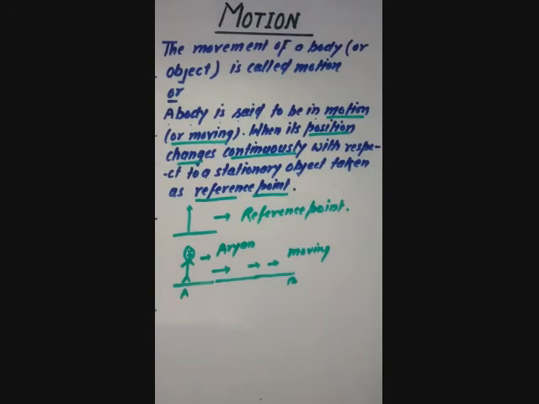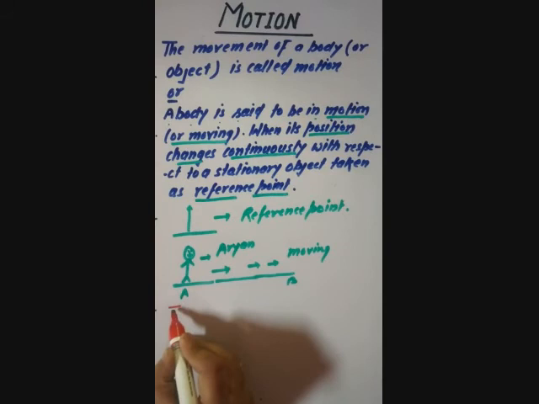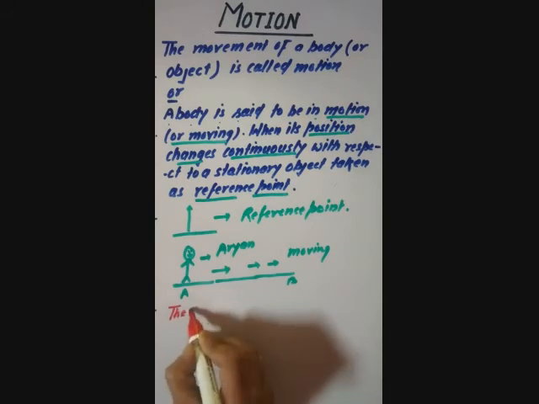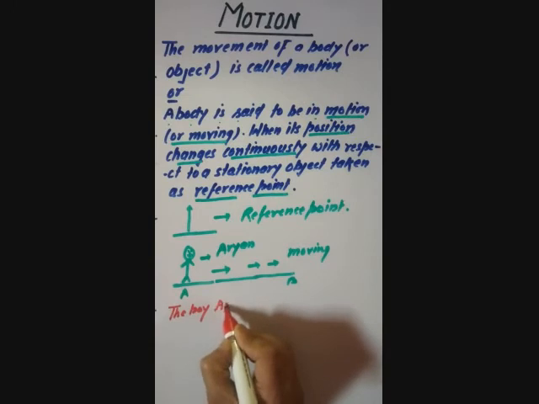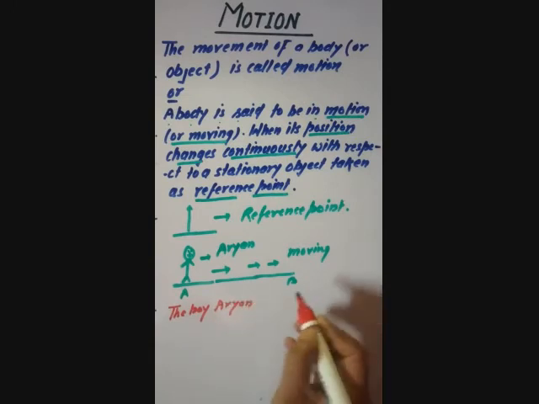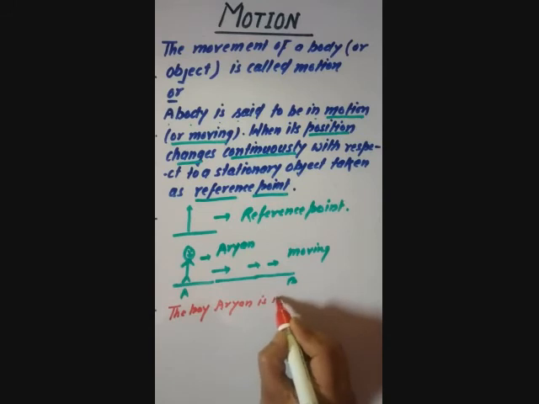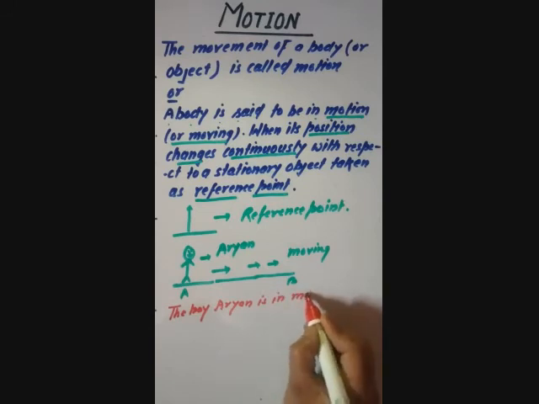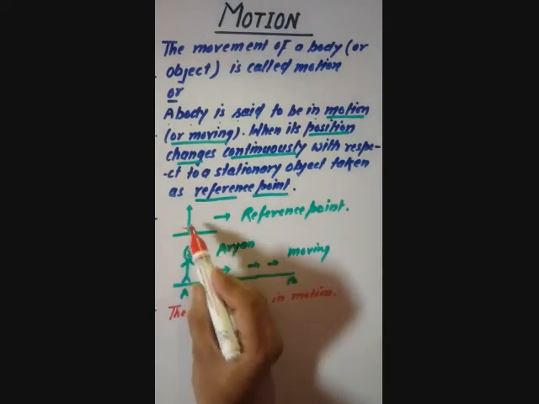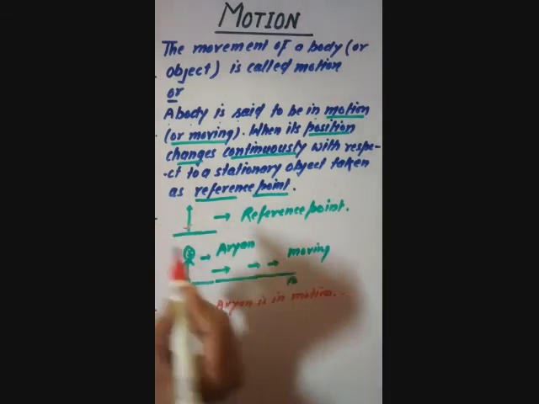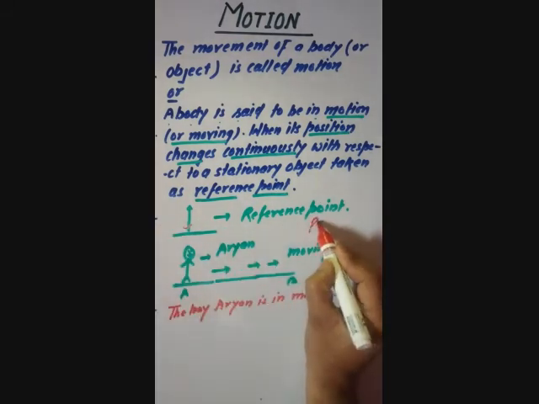Or in other word, we can say the boy Aryan is in motion. Here we can take the reference point as a pole. Pole is the reference point.